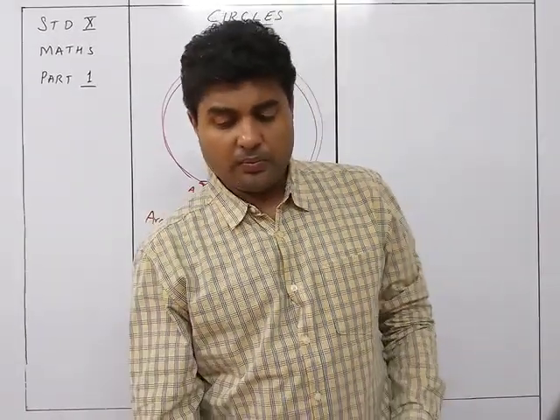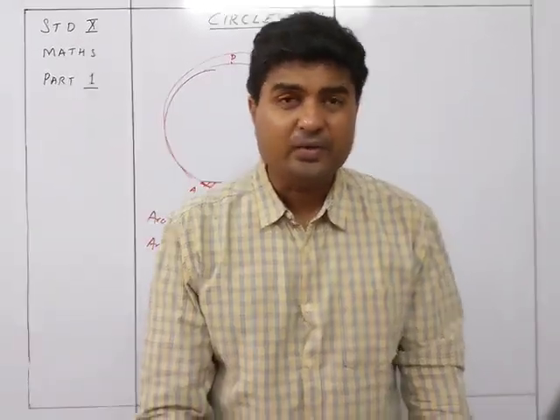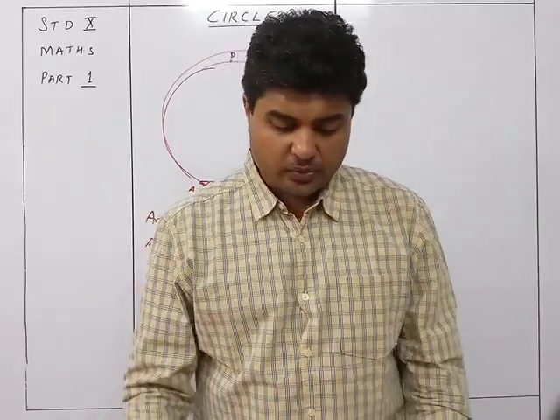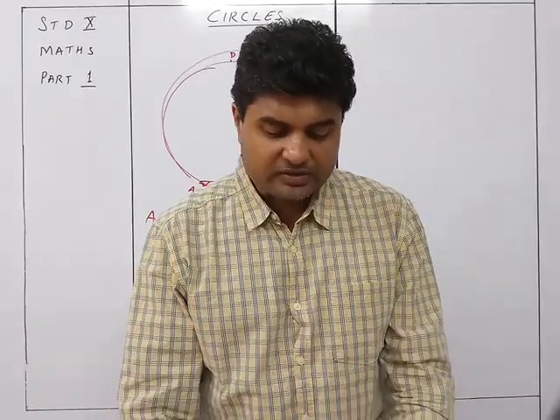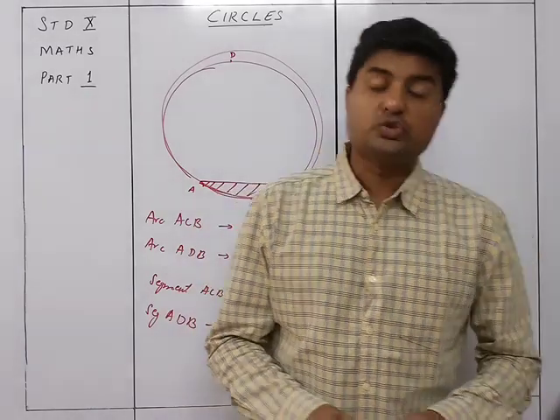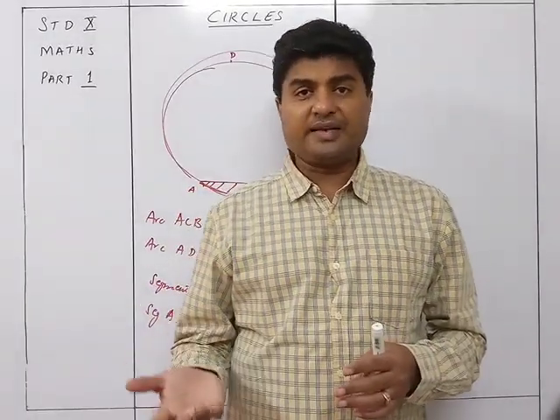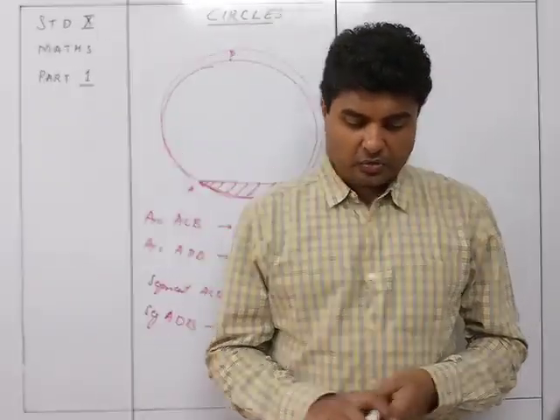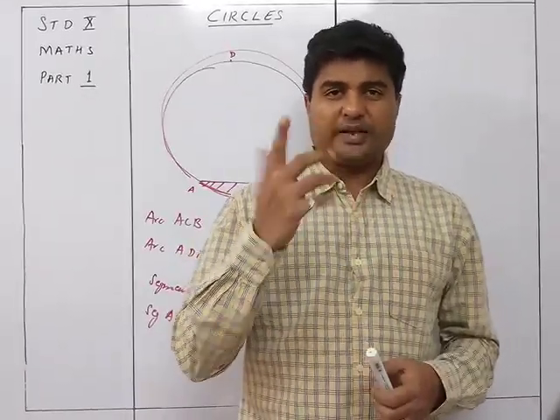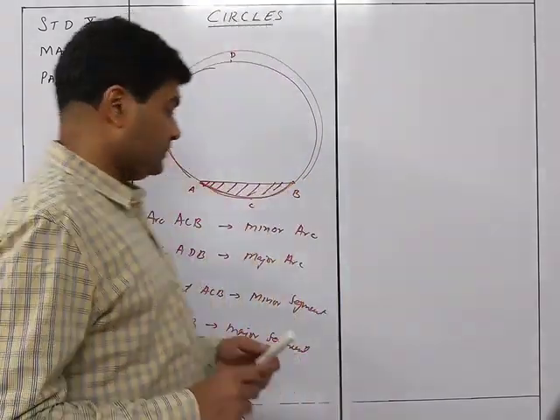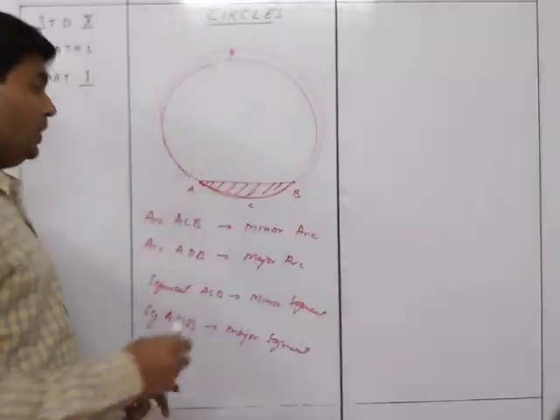Okay, so when we're talking about a diameter doing that, it is a semicircle, so we don't have to bother about it. But otherwise you will always find that the arc is going to divide the circle into two parts, minor segment and major segment. So always there will be two segments formed by a particular arc, or even a chord.